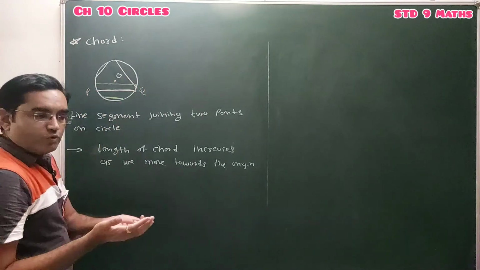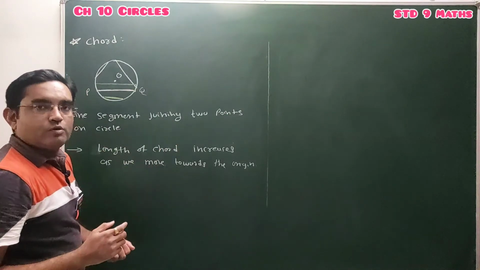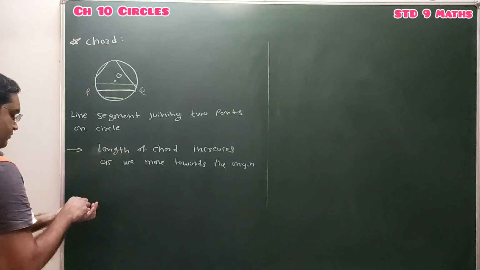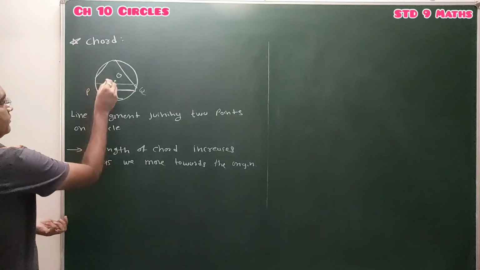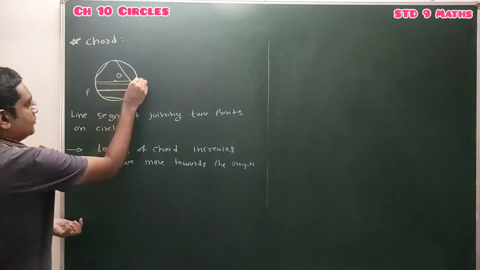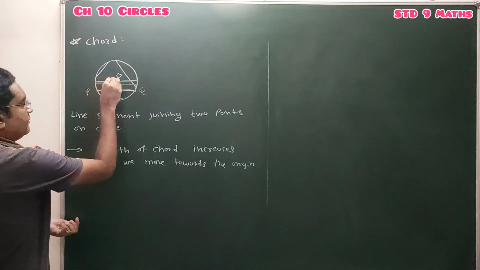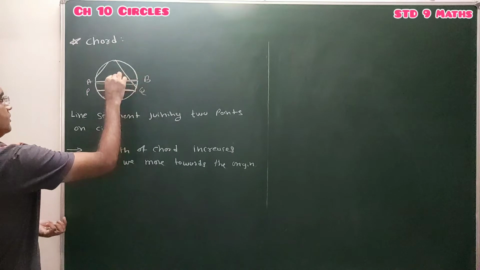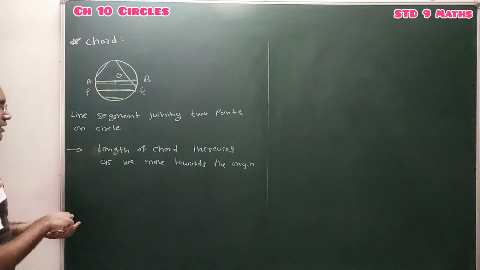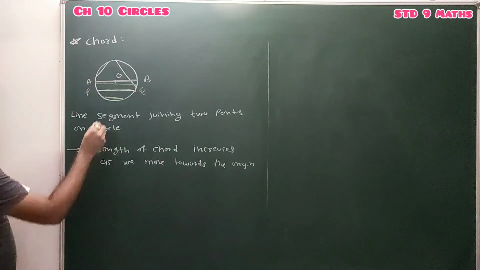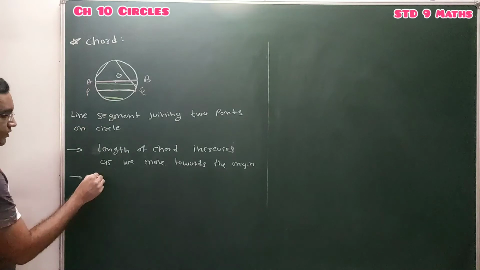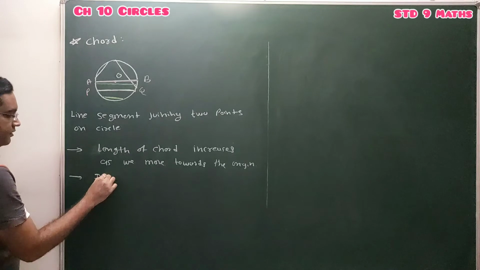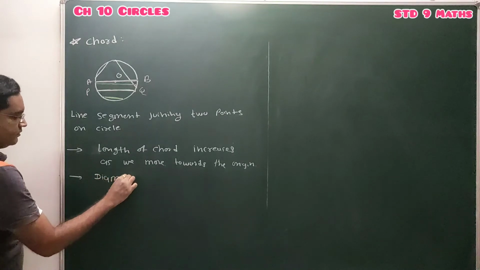So if we move towards the center, the length of the chord increases, and that will give the definition of one more term. For example, consider this chord of the circle, chord AB. This chord AB passing through the center is known as the diameter of the circle.